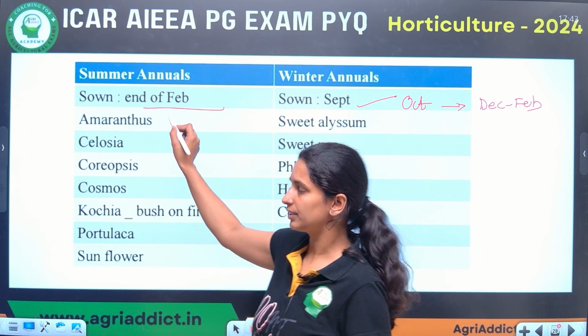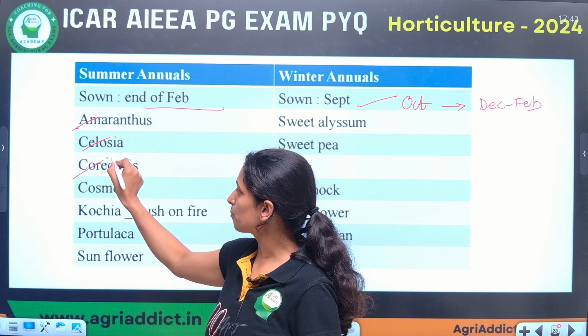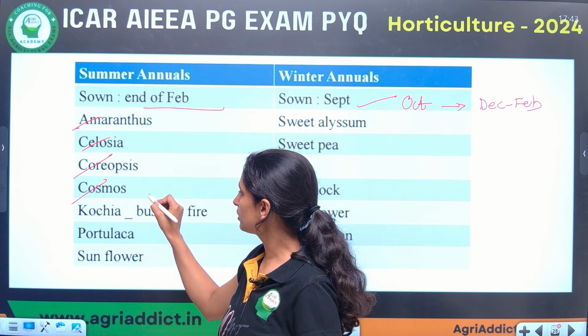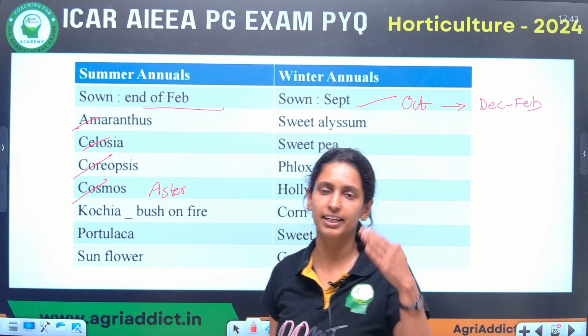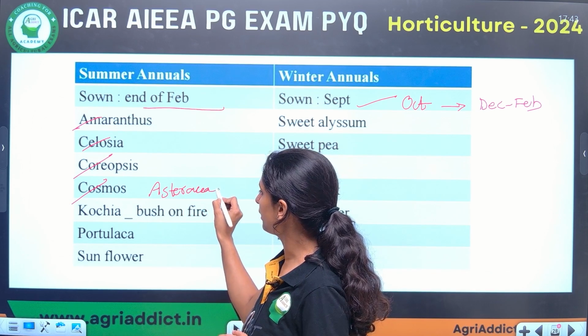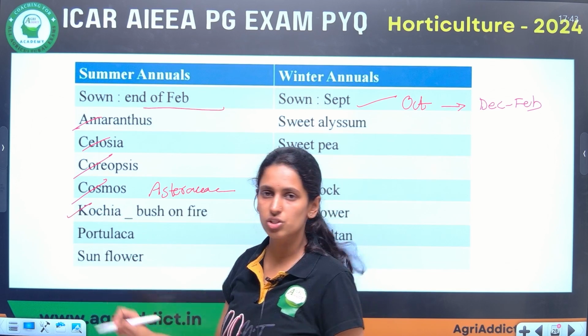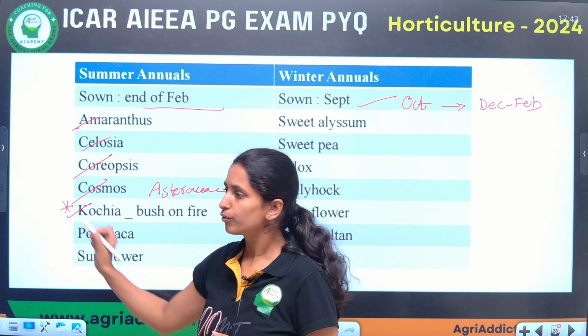Here you remember summer annuals like Amaranthus, Celosia, Coreopsis, Cosmos. These are all important species. You remember the family also. Sometimes they can ask the family in the match-the-following. Kochia, this Kochia is very important. They can ask another question also: which among these is the foliage annual?